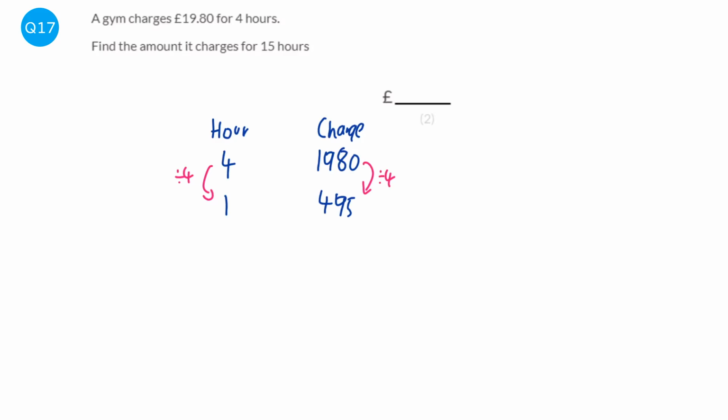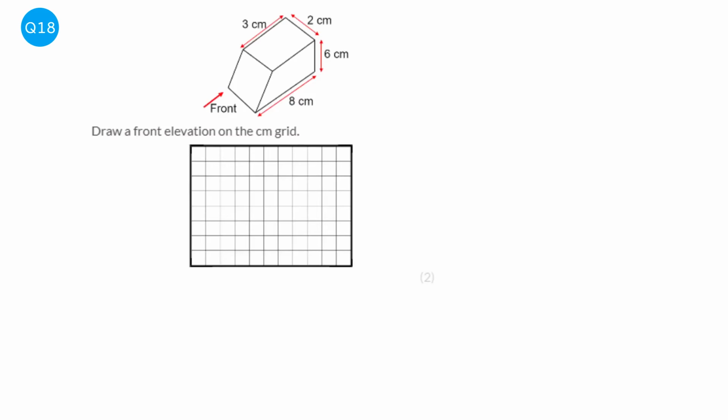Then all I need to do now is times it by 15, because 1 times 15 is 15. And so we've got 15 hours, and when I times that by 15, I get 7425. So it'd be £74.25. The front elevation of a shape is the view you'll get if you were standing at the front.